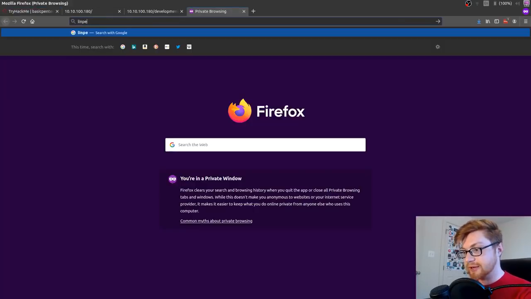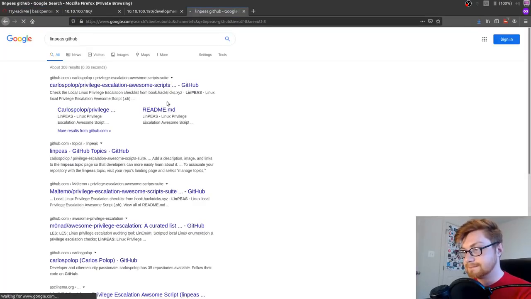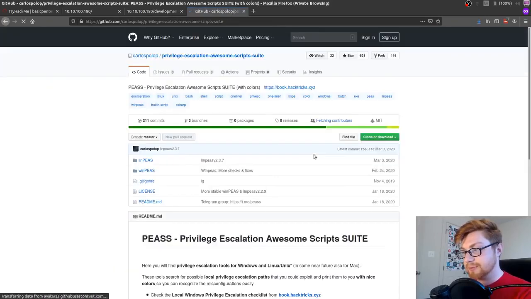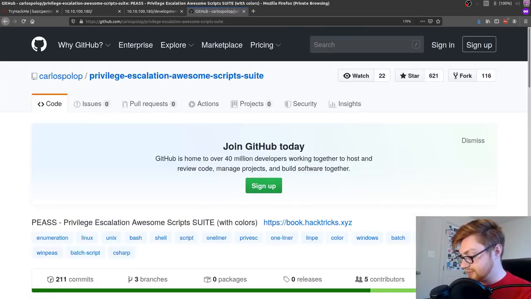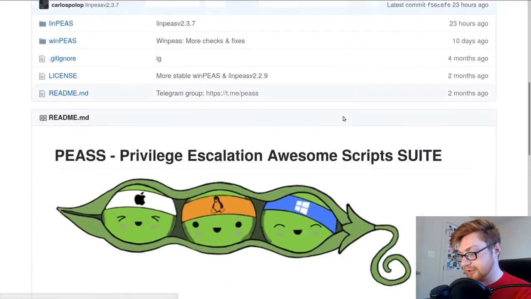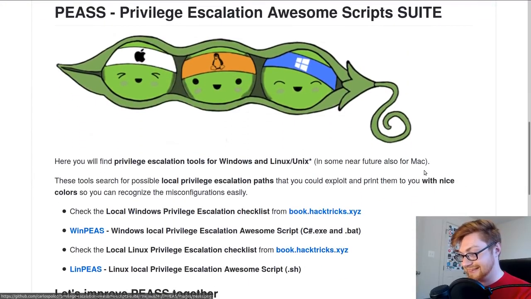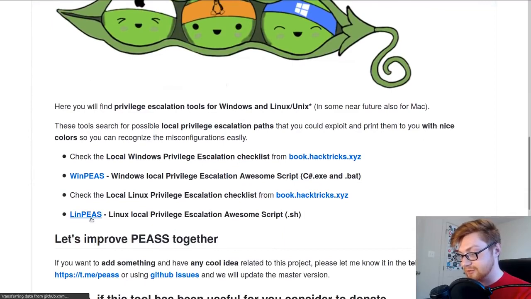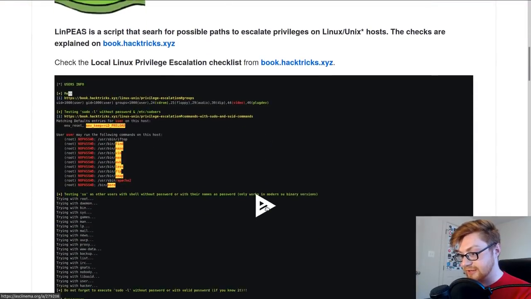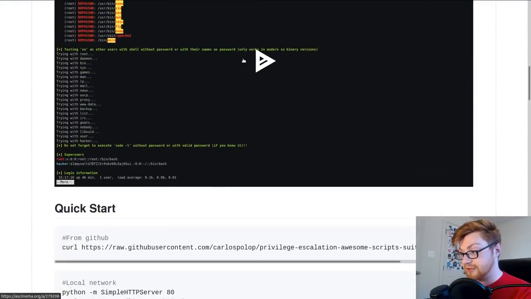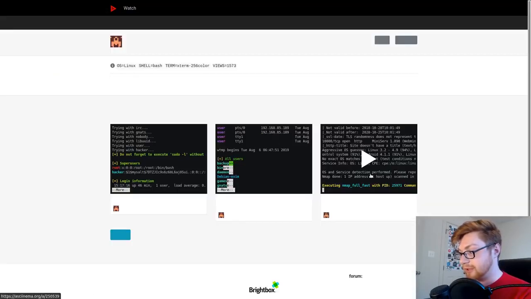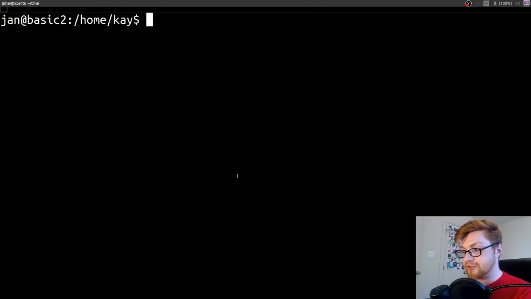I can show you that. Linpeas GitHub. One of the privilege escalation awesome sweet scripts. These are hilarious. I love that image. And linpeas will let us do this in Linux. It has a sh script we could just go ahead and run. And it's pretty pointed. It gives you a nice highlighted color output as to what things could be used as a potential privilege escalation vector, etc., etc.